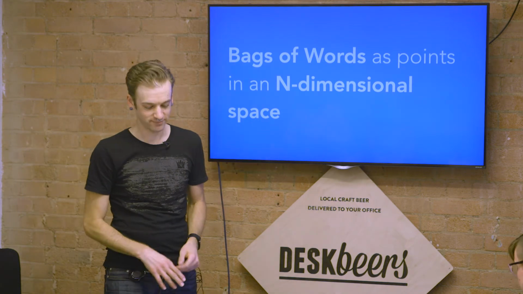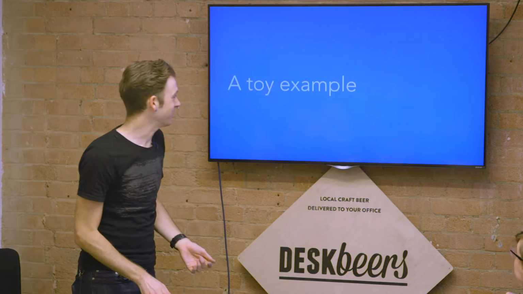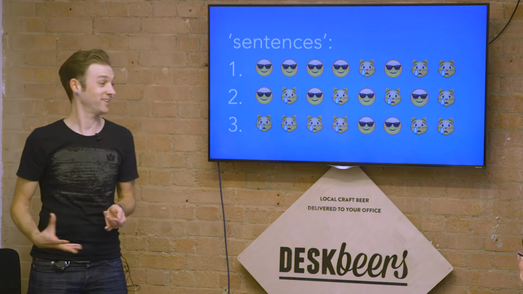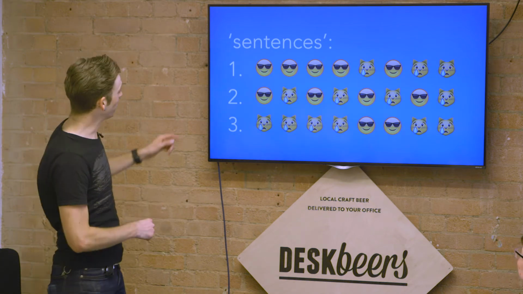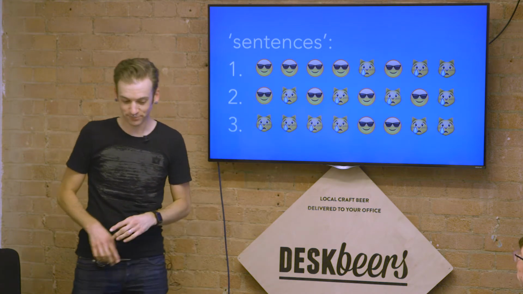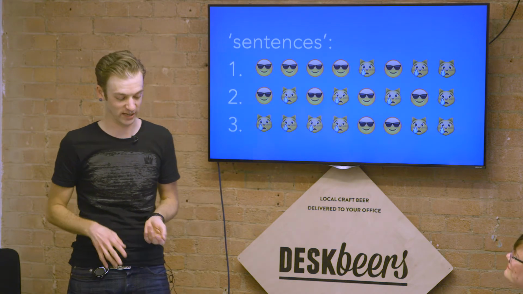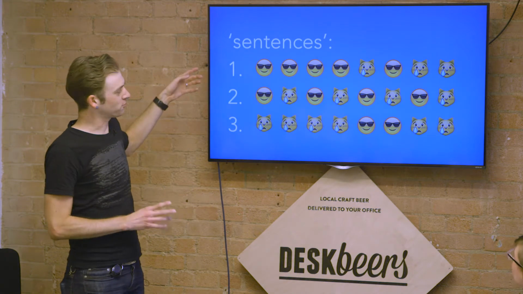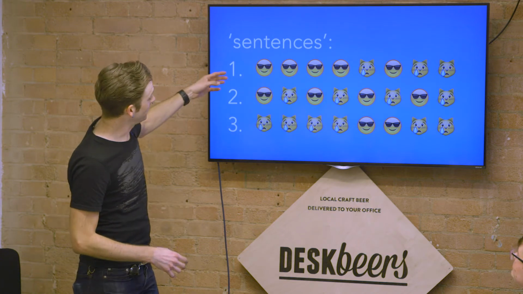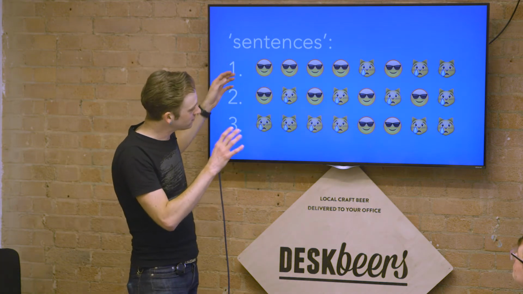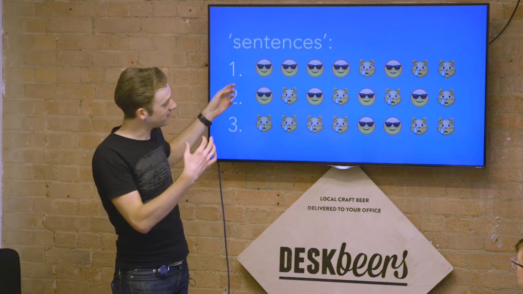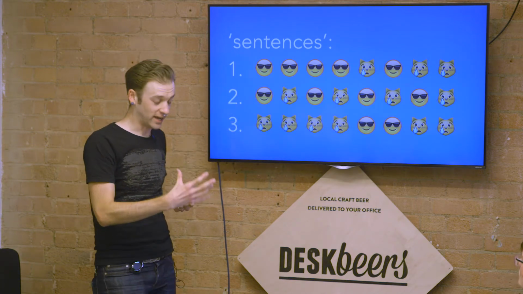So the basic idea is that you have a bag of words as points in some big dimensional space. Here's a toy example that I think is pretty easy to follow. Let's say we have these 3 sentences in our concocted language. This language has 2 words. One word is smiley sunglass face, and the other word is sad tear cat face. Those are the 2 words in our language. It's a very expressive language. These are the 3 sentences we have in our corpus in this toy language. This one is a little bit more into the sunglasses, this one's pretty evenly split between sad cats and sunglasses, and this one has more of a sad cat thing going on.